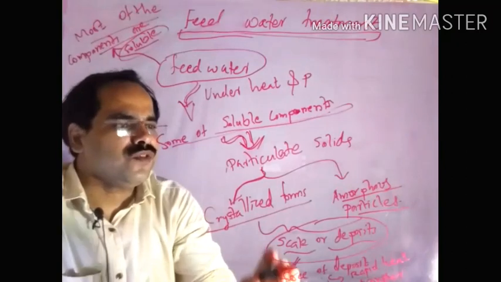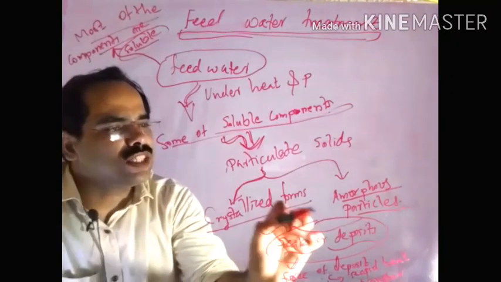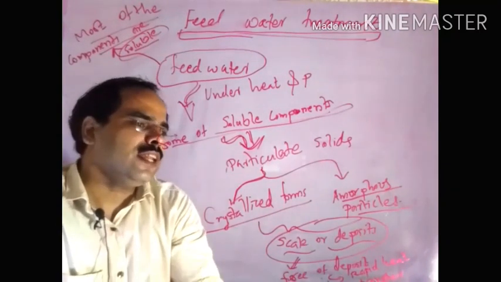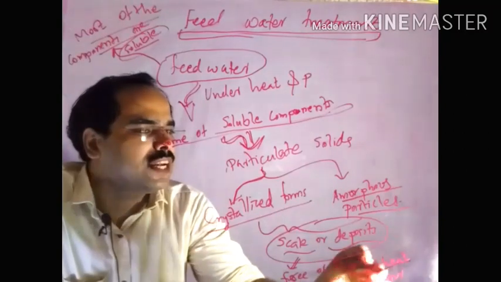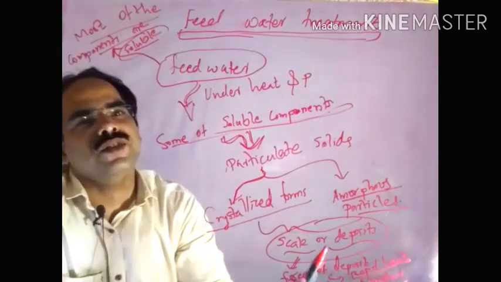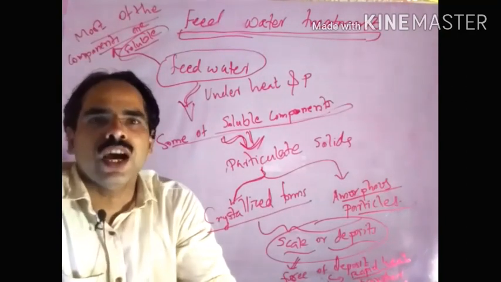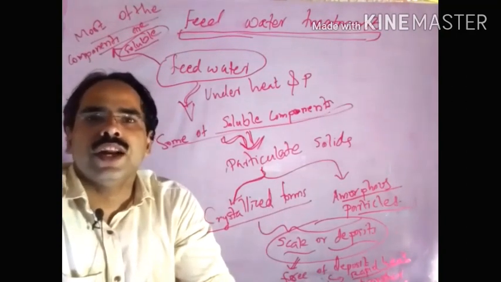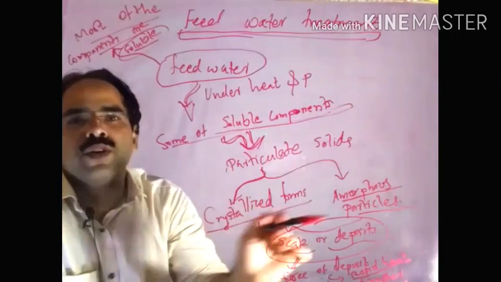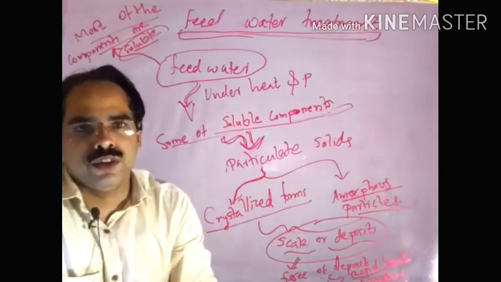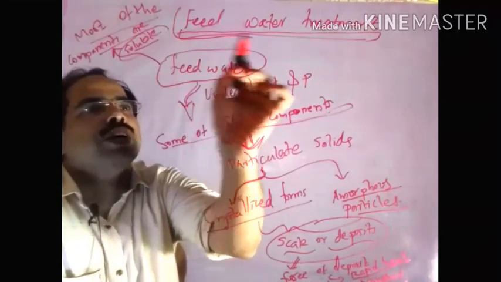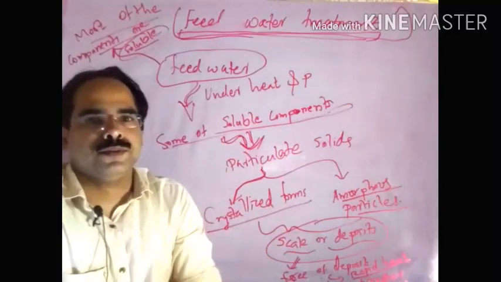If we can make it free of these scales or deposits, then there will be rapid heat transfer, and we can produce steam quickly, the efficiency of the system increases, we can reduce corrosion, and also improve the lifetime of the boiler. So that's why we are thinking about feed water treatment.